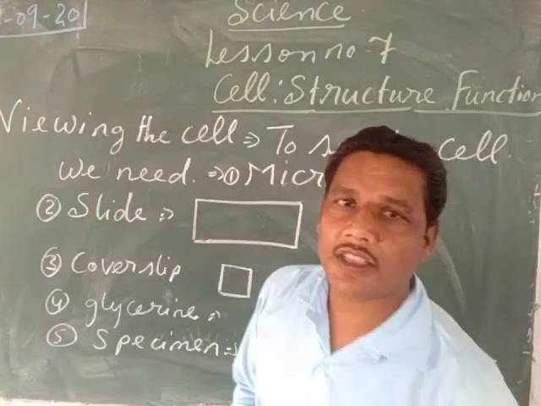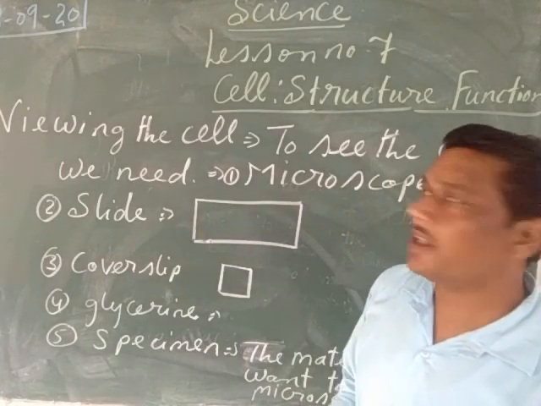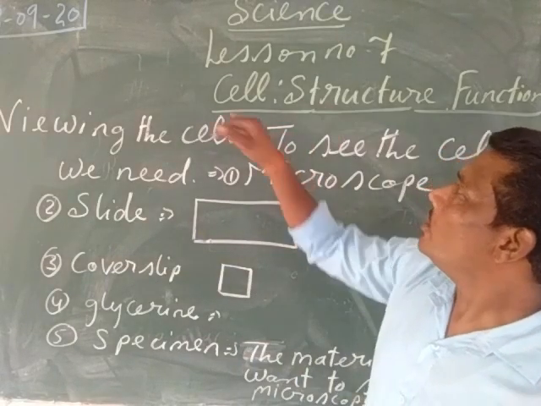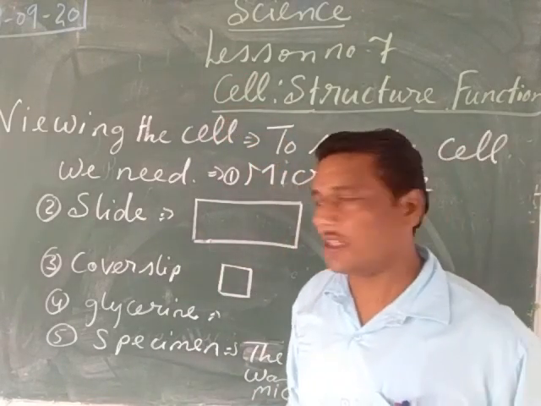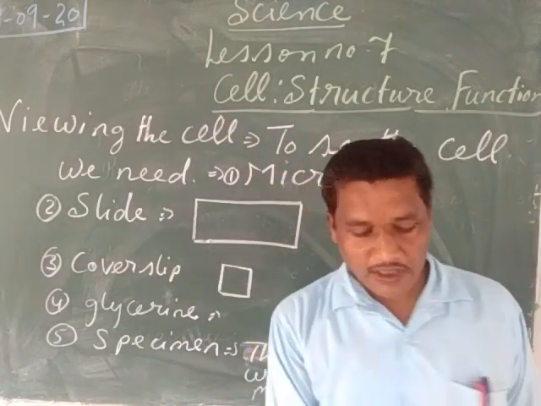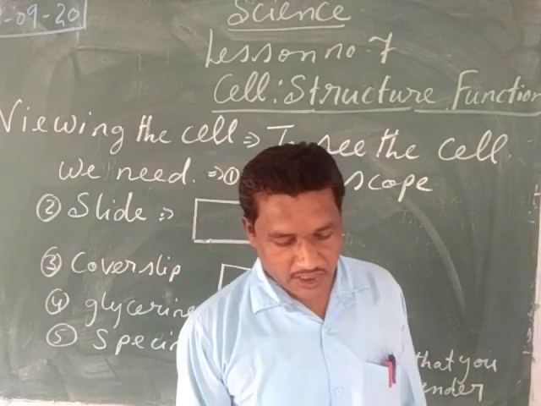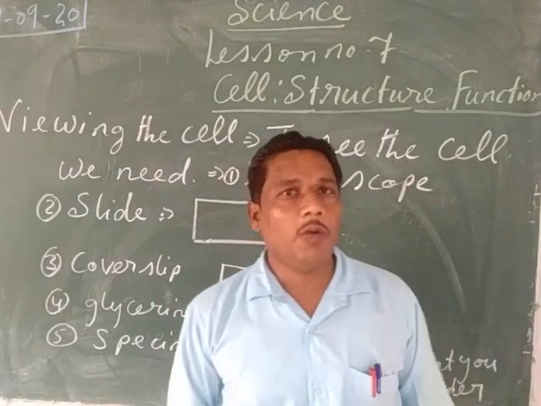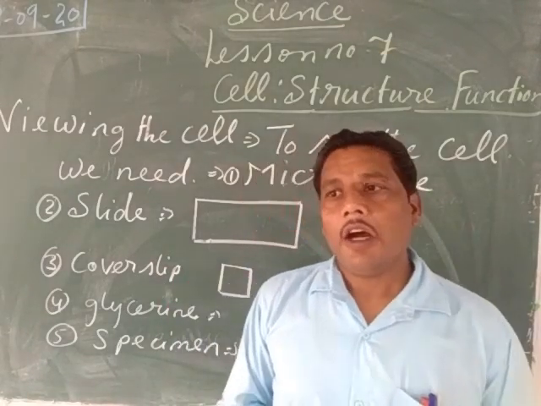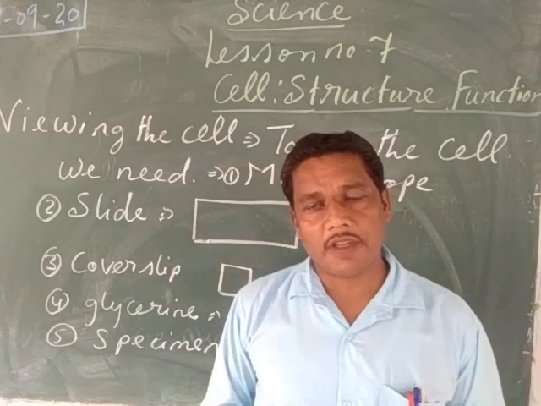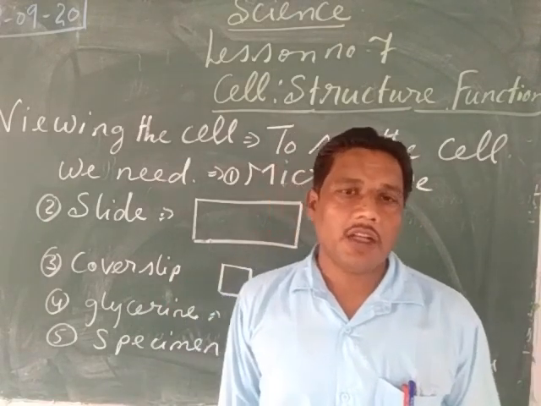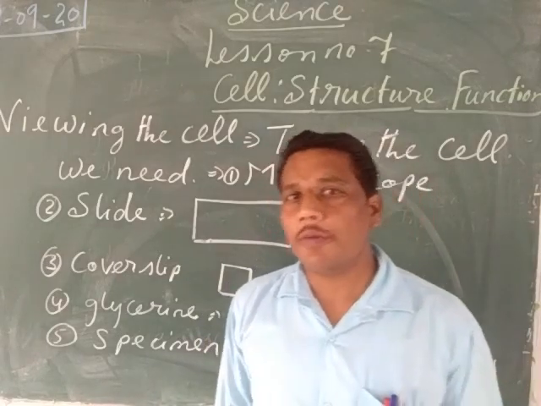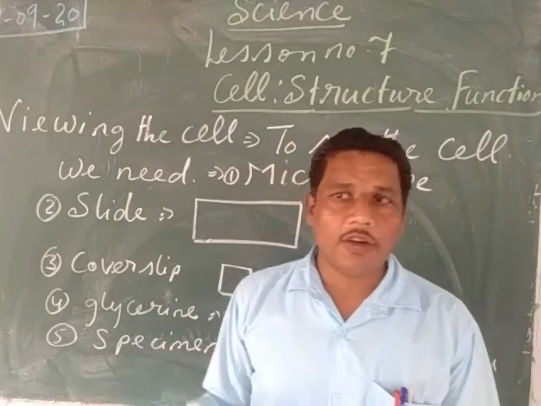As we have already started our lesson number 7, my children, we have started the topic, the cell structure and function. In our first video we have already seen the definition of the cell, what is a cell. Then we have seen how the bodies of living organisms, whether they are plants, animals, or microorganisms, are made up of cells. The cell is the building block of the body of all living organisms.